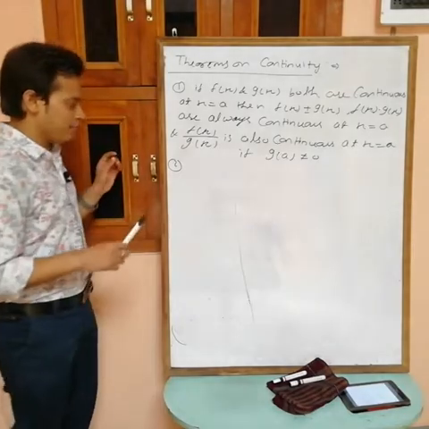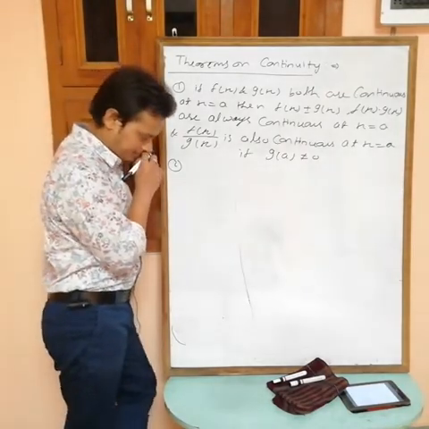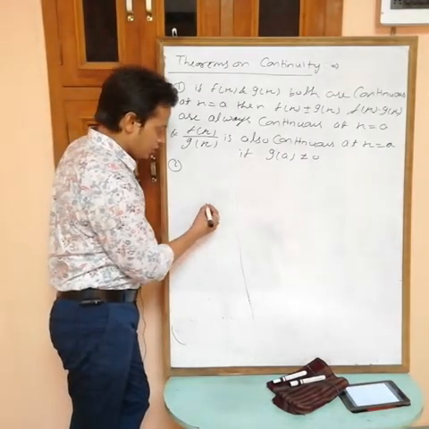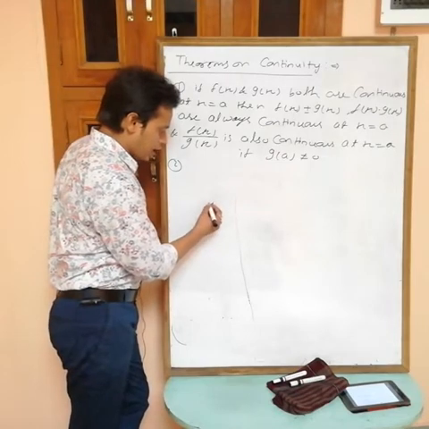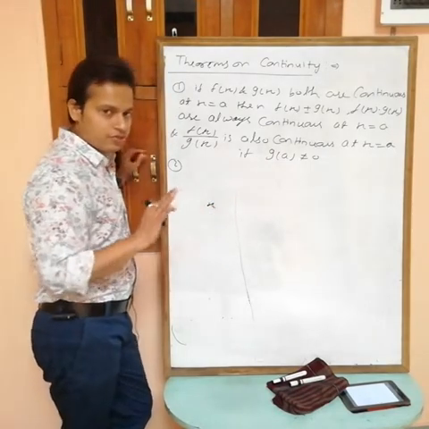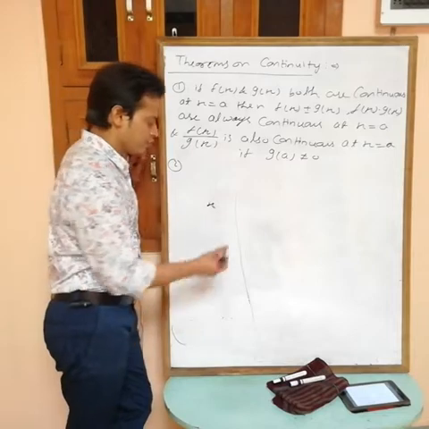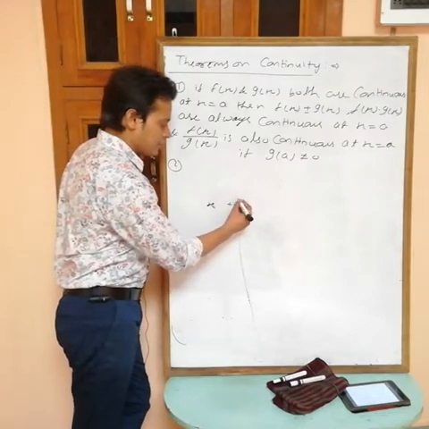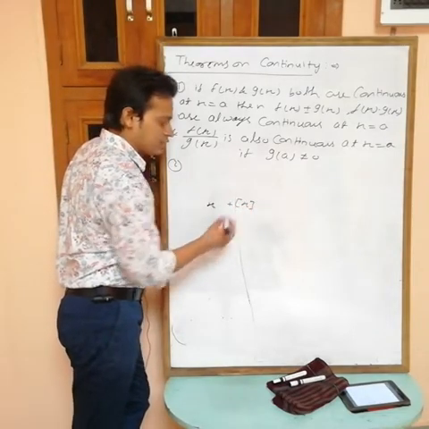Suppose for example I am taking x as f(x), which is continuous at x equals 0, plus g(x), where g(x) is the greatest integer of x.